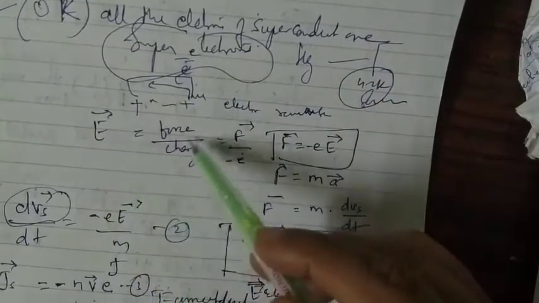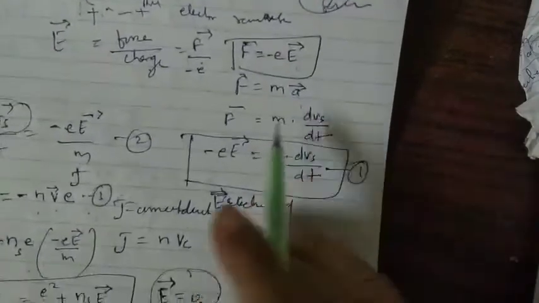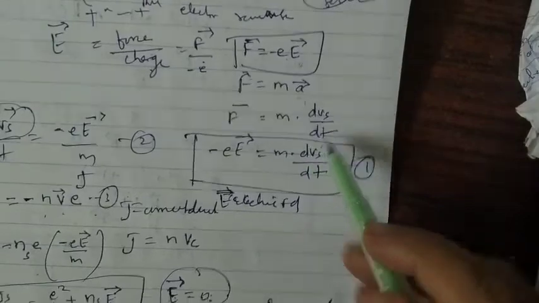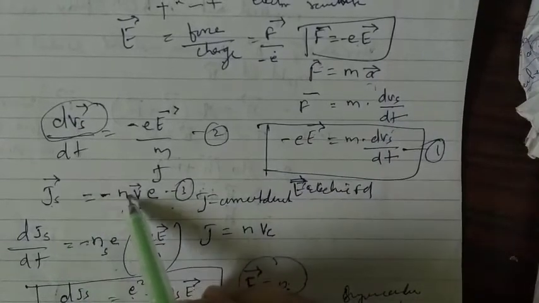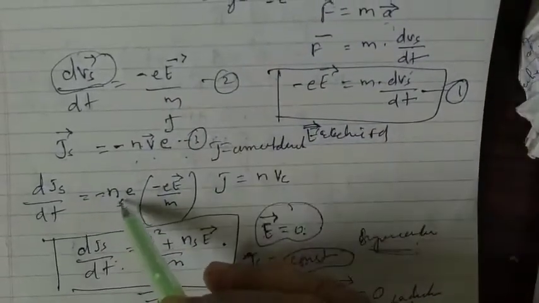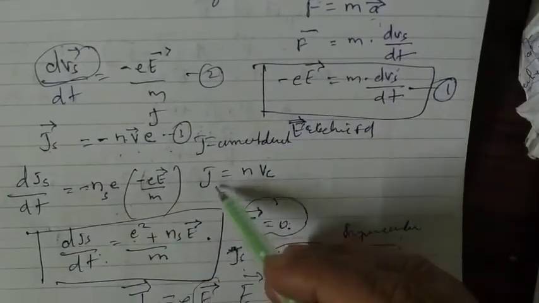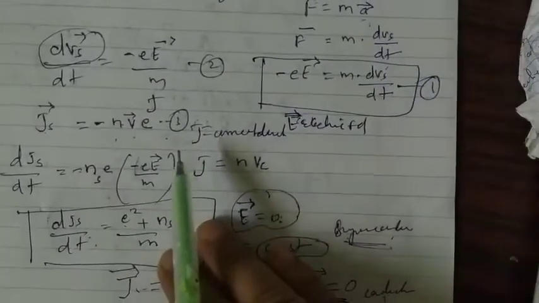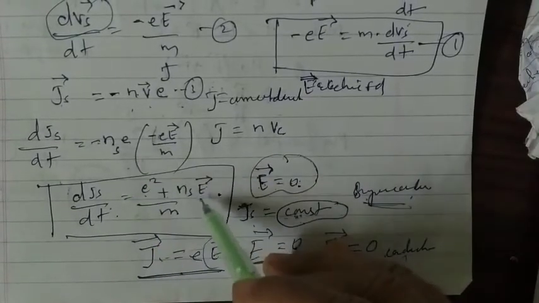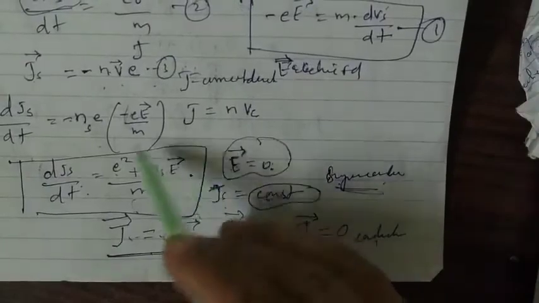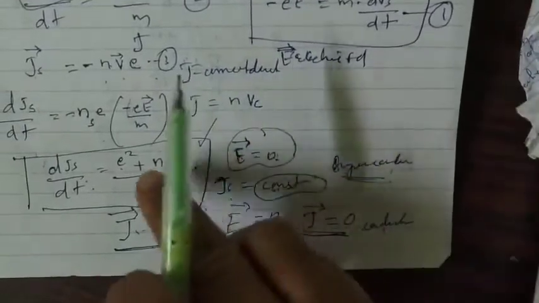Now this is how the derivation goes. When you apply the electric field, which is force by charge, F is equal to minus eE. F is also mass into acceleration, so F is m dvs by dt, the velocity of super electrons divided by dt. The current Js is minus nsevs. Substituting, d of Js by dt is equal to ns e square E divided by m. This is the final equation, which you can keep in mind without so much derivation.